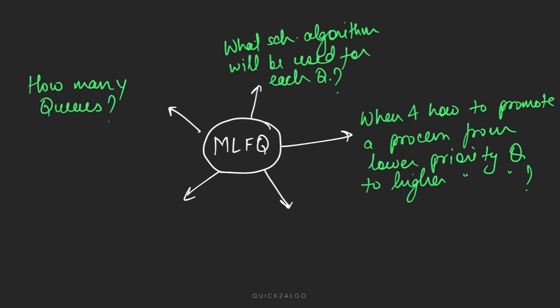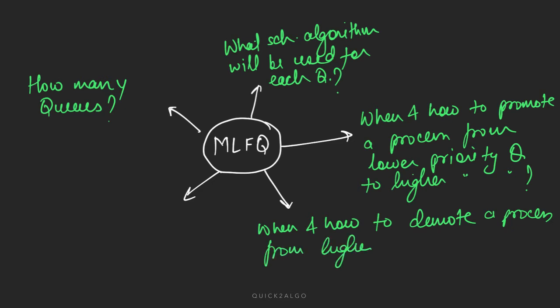And a similar question: when and how to demote a process from a higher priority queue to a lower one.